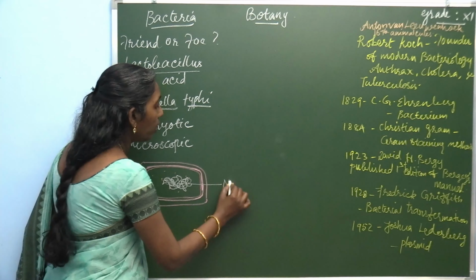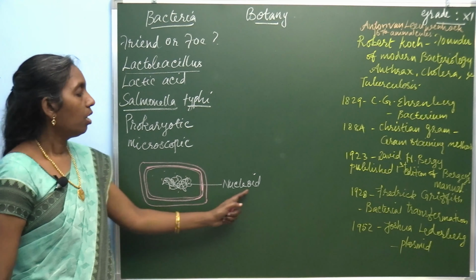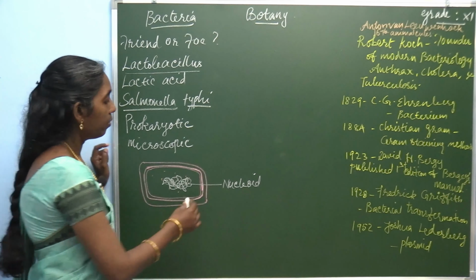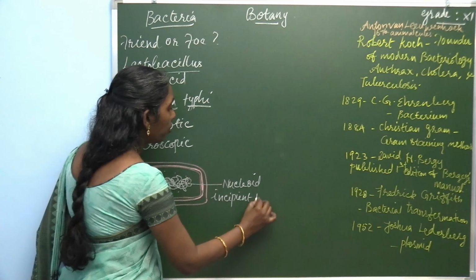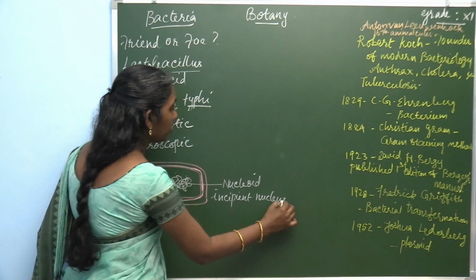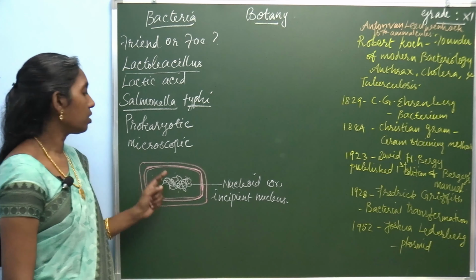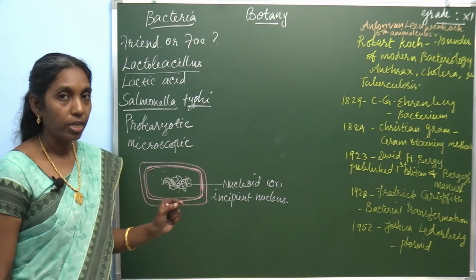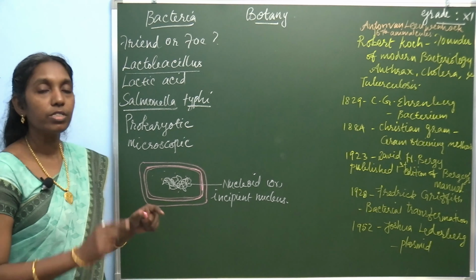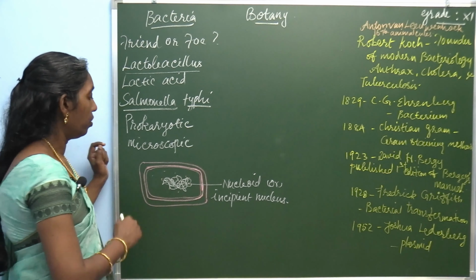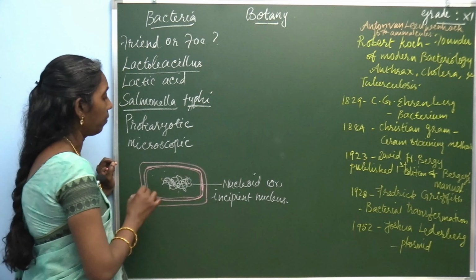This is known as the nucleoid, or it can be called an incipient nucleus, because we cannot say this is a nucleus. A nucleus is observed only in eukaryotic organisms, which possess a well defined nucleus. Here the well defined nucleus is absent, but genetic material is present.